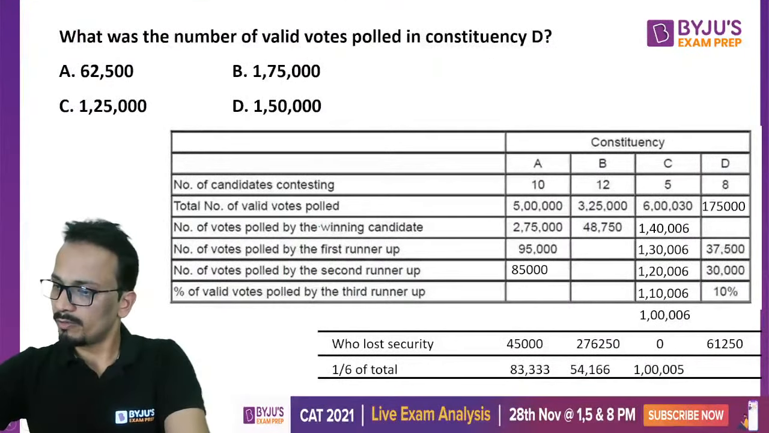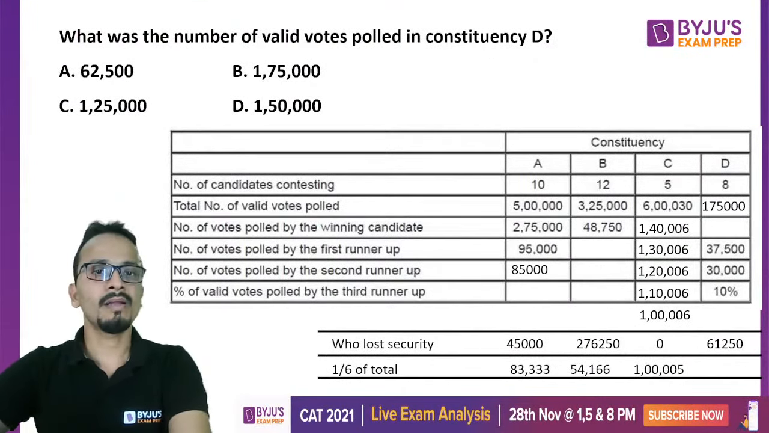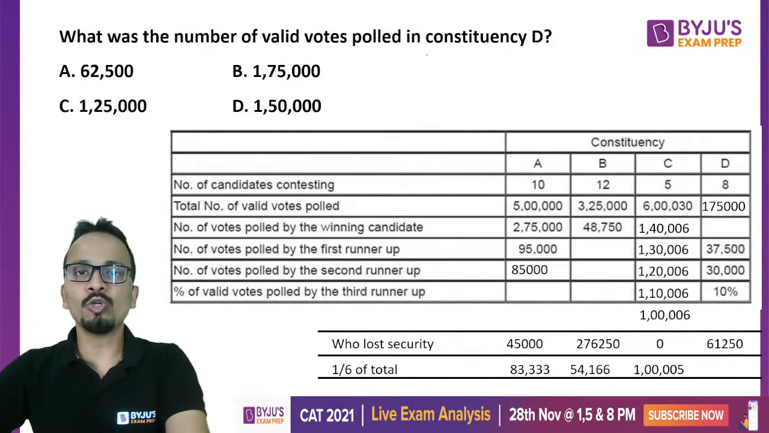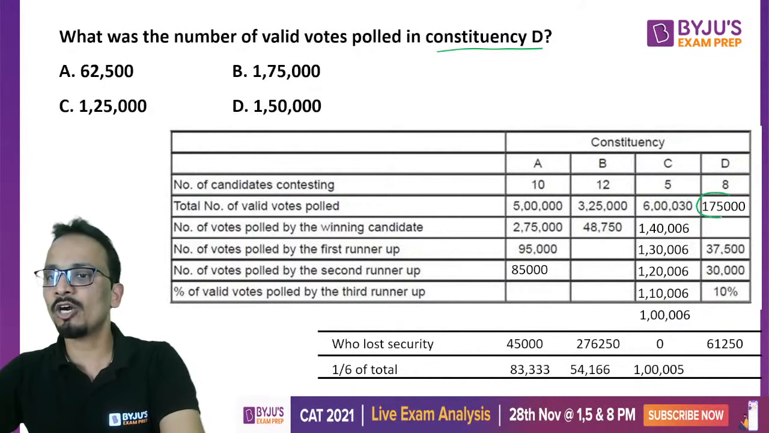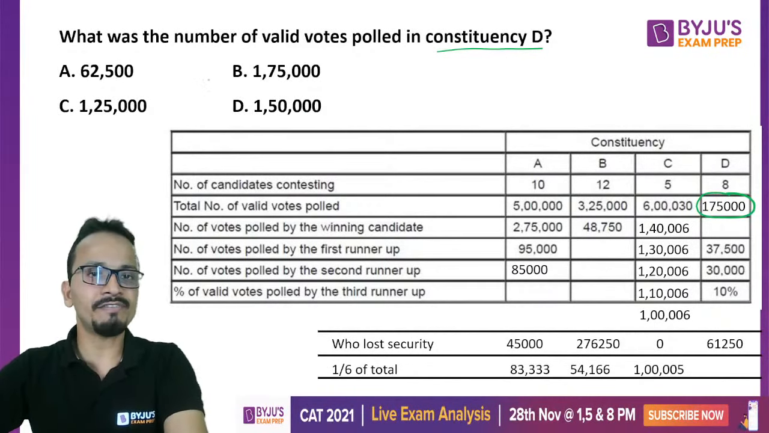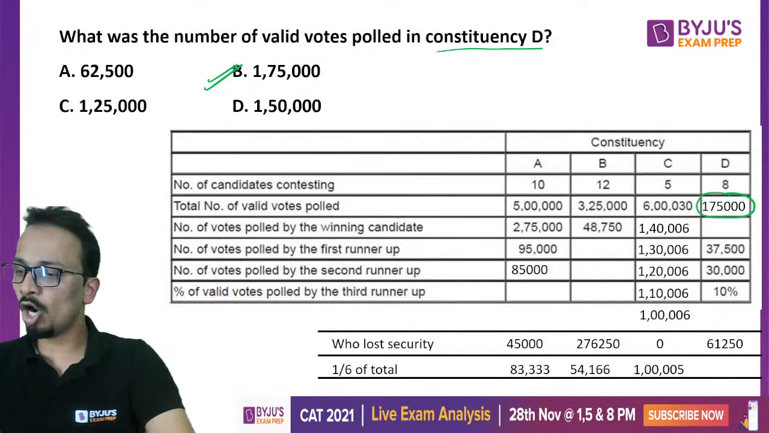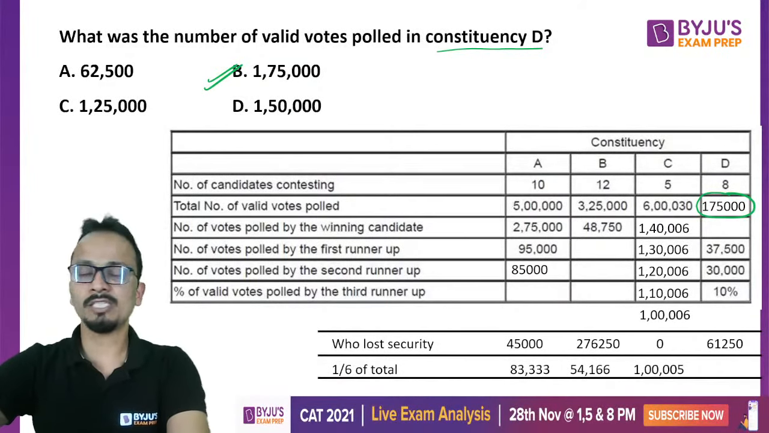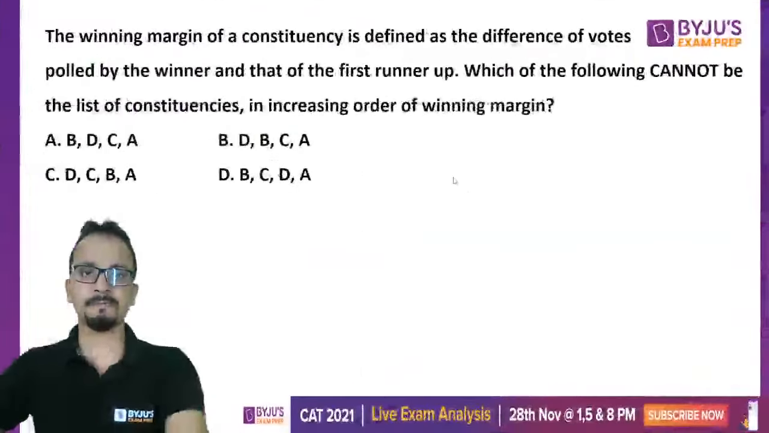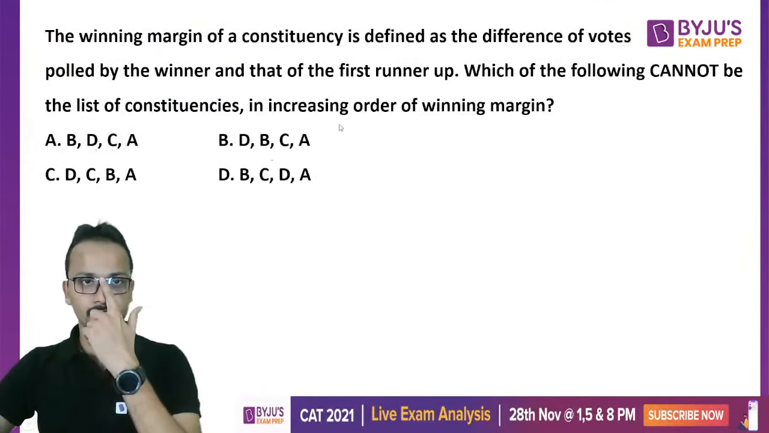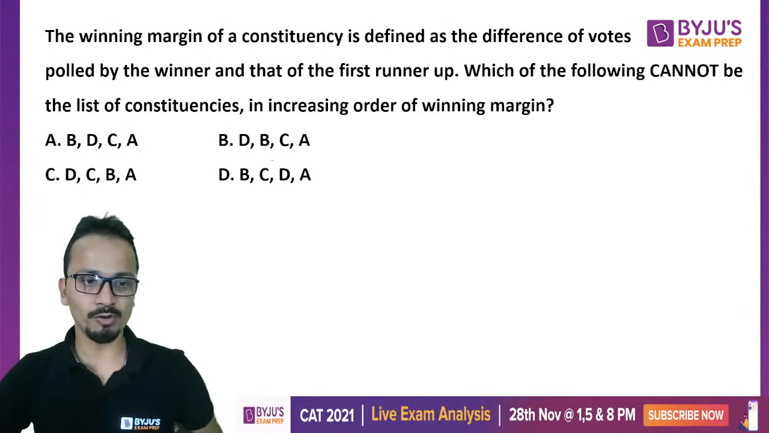Question number 4. What was the number of valid votes polled in constituency D? For constituency D, I have already got this number, 1,75,000. So the answer will be option B. Straight away you can mark it and move ahead. Question number 5. There were 6 questions in this set. Now this one is wonderful.